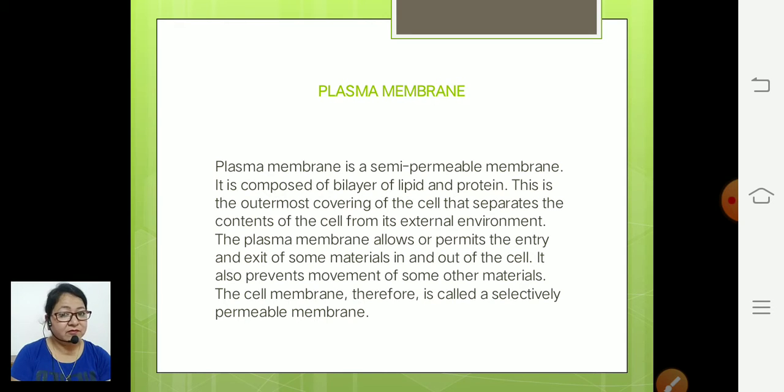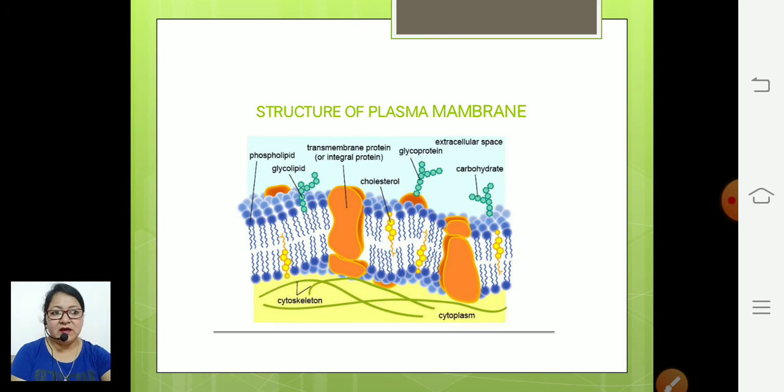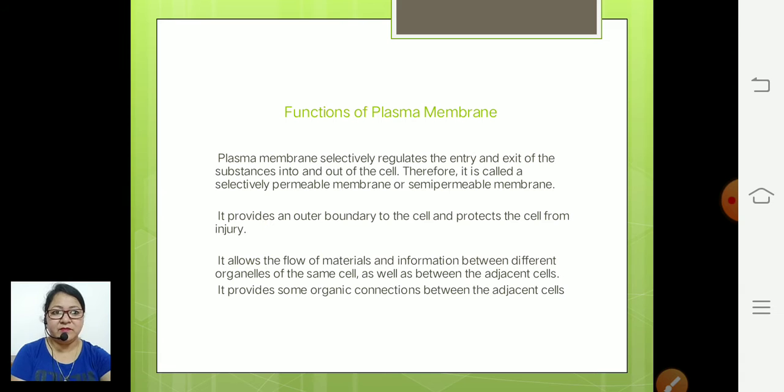It is very helpful in lots of metabolic processes of living cells and living organisms, because it permits the entry and exit of some particular materials from the cell. If we want to observe how the lipids and proteins are arranged in a plasma membrane, we can observe it with the help of this diagram.